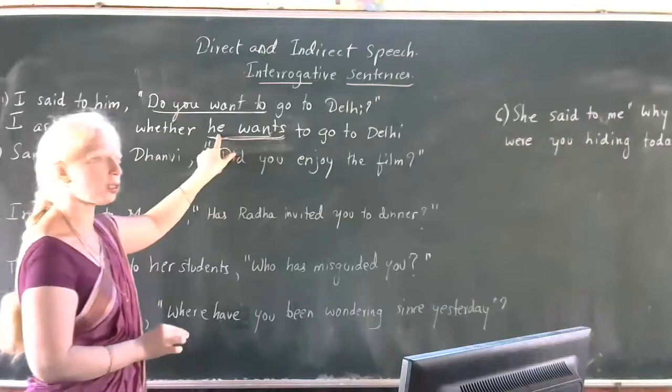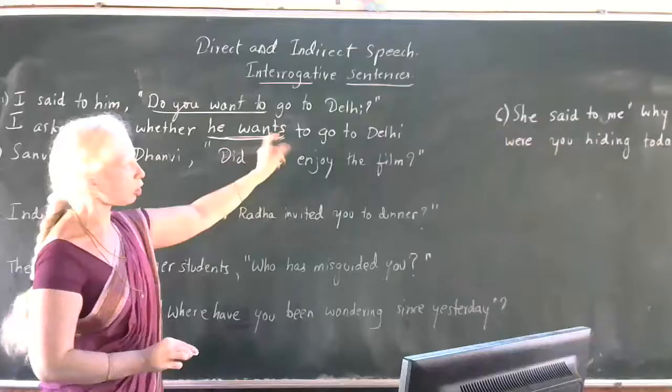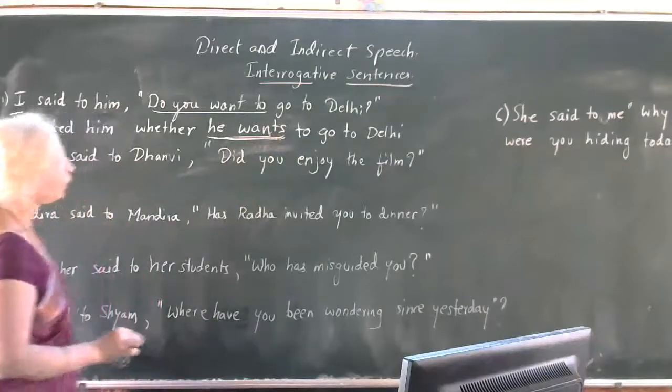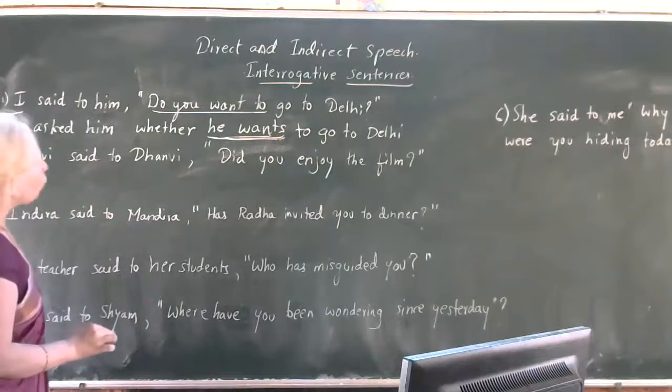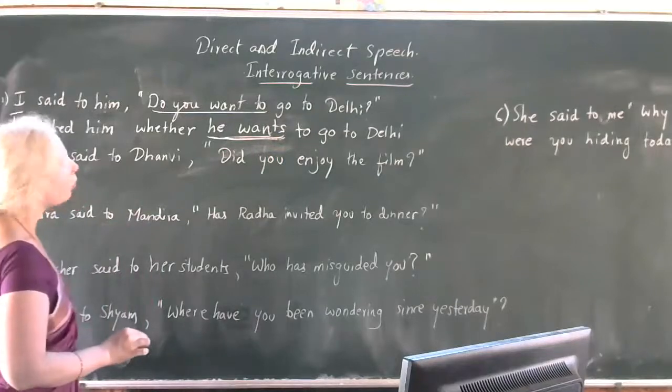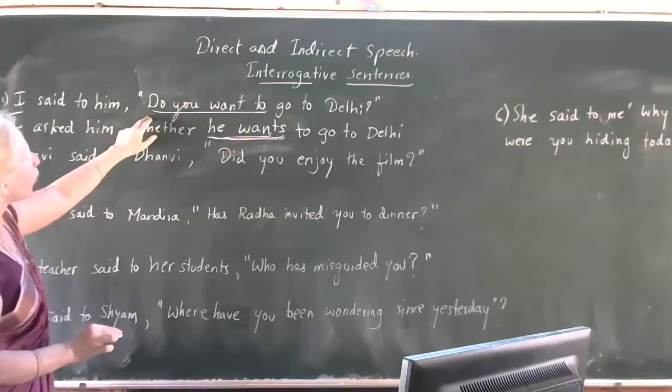See, not "want", because he is third person singular. With third person singular, you have to add "s" to the verb. So he wants to go to Delhi. So I asked him whether he wants to go to Delhi. See, it is, do you want to go to Delhi?